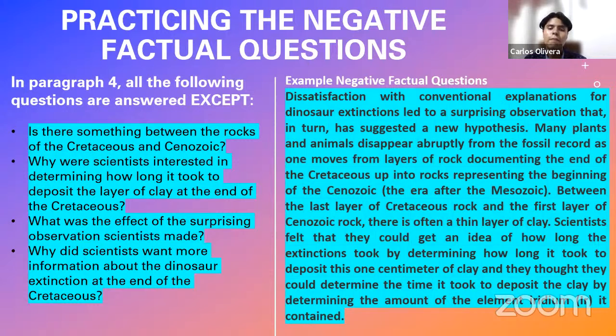But nonetheless, in the fourth option, there is no sentence that discusses what? Why are these scientists interested in dinosaur extinction? Why do they want more information? There is nothing here in the passage that tells some information about that. Maybe they are interested because they are receiving a prize for that, or maybe because this is going to help save humanity or something. But for some reason, this is not discussed here. Therefore, as I say, this is the intruder.